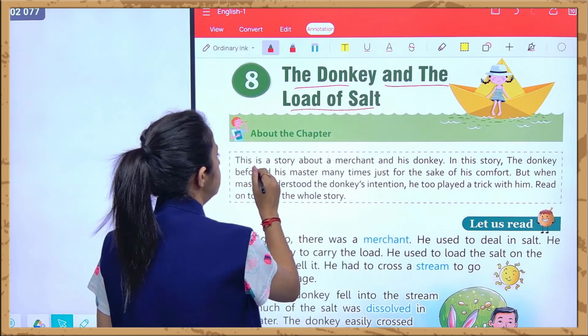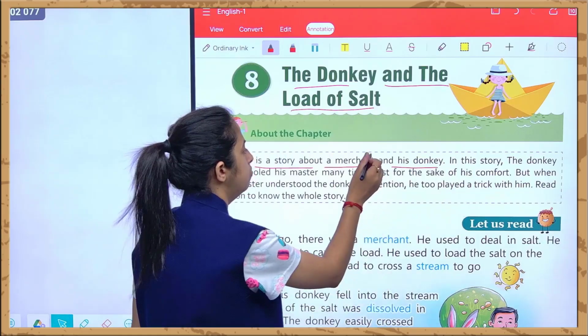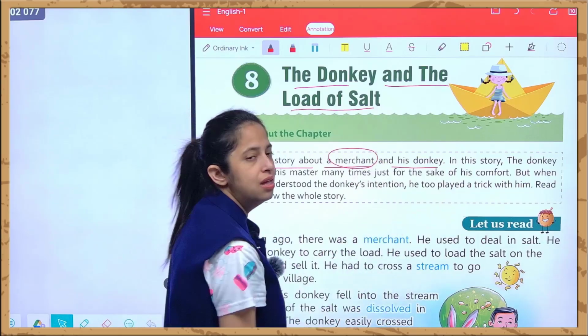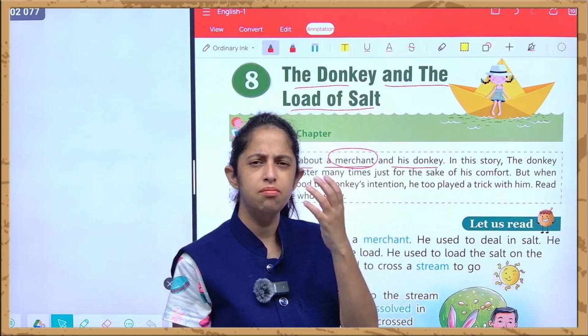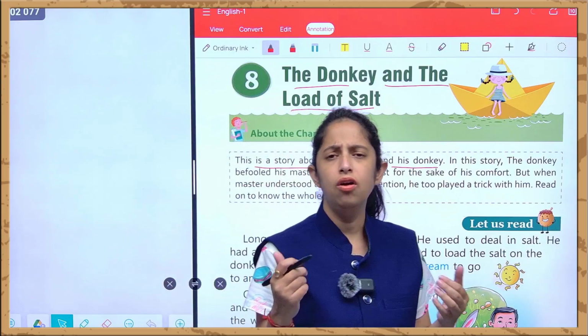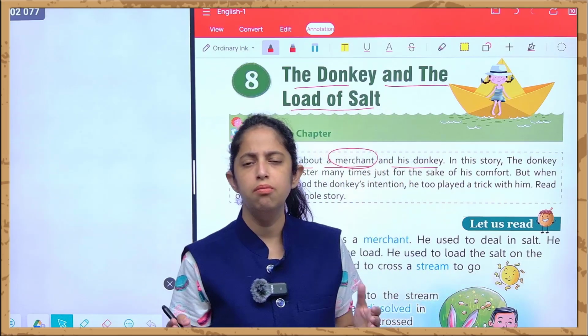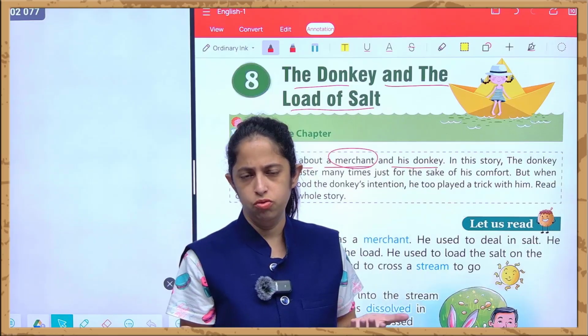Right. This is a story about a merchant and his donkey. See, who is a merchant? A merchant is a person who sells and buys things in a very large quantity. We are not merchants. We basically purchase goods for our home, for our daily uses, right?